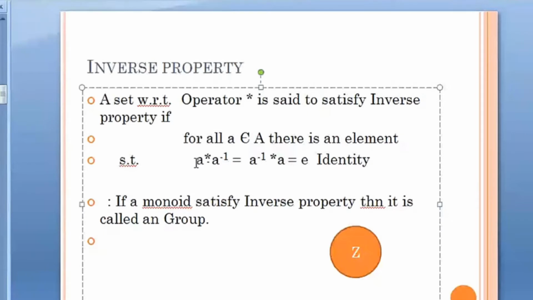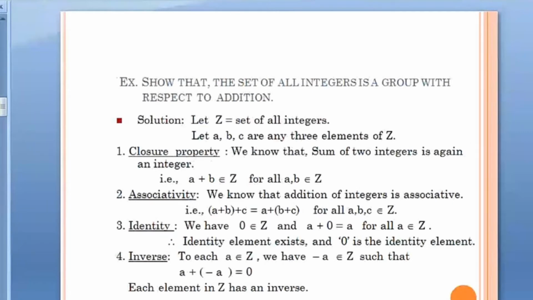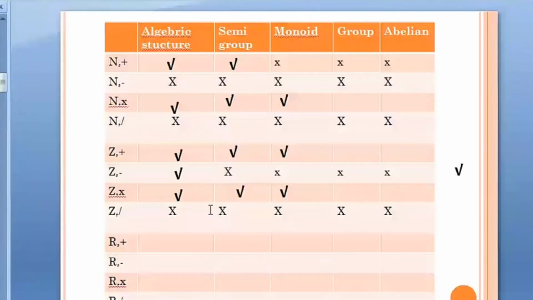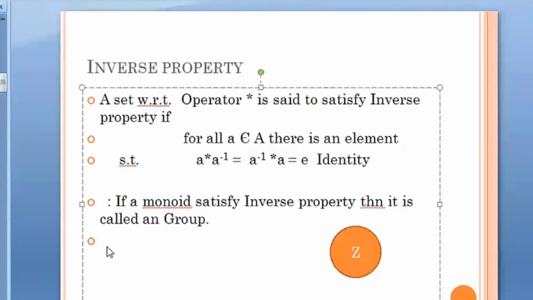Now, the identity element could be the only one element that is there in the set. Which set are we dealing with? We are dealing with natural numbers with respect to multiplication.